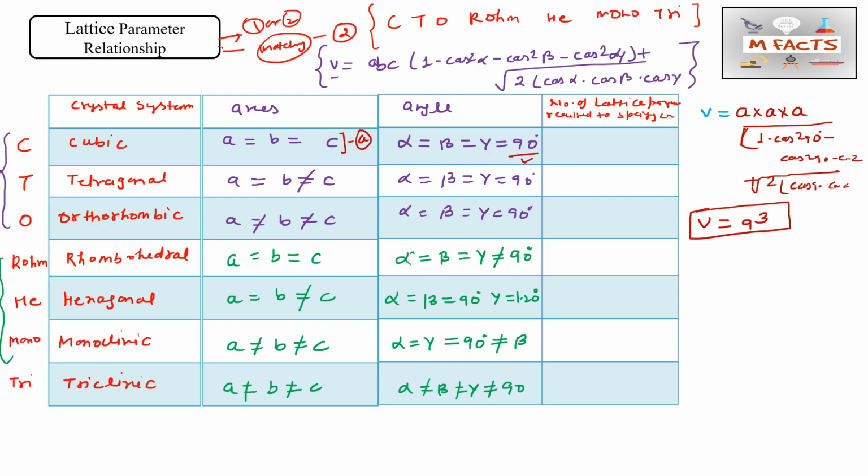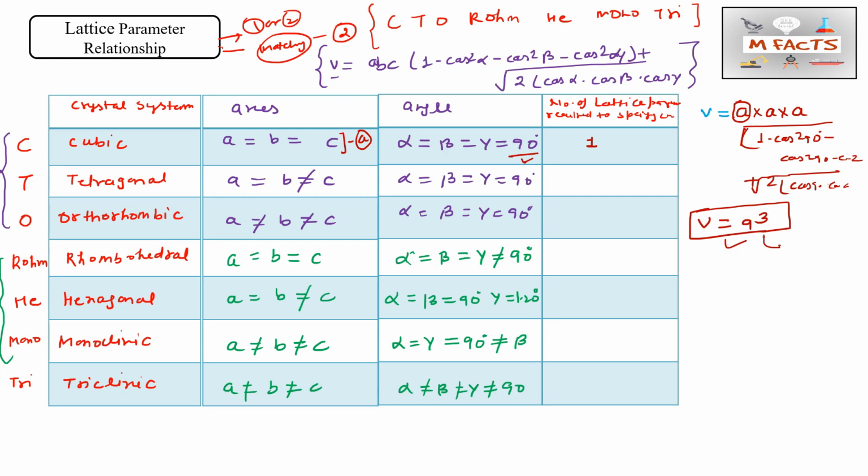Okay, so what did we require? We required only one thing, only one a value, to find out the volume of that unit cell. So that is the number of lattice parameters required to fully specify the unit cell. Here in the case of cubic, that is 1. Only a is required. The same holds for every crystal system, you can find the volume and get the values. Whatever the value in this volume formula, that will be the number of parameters required.